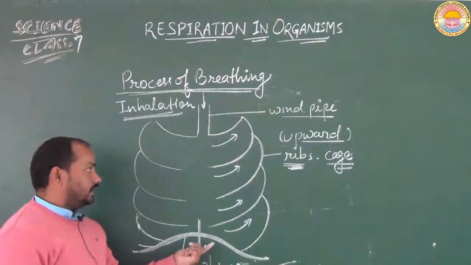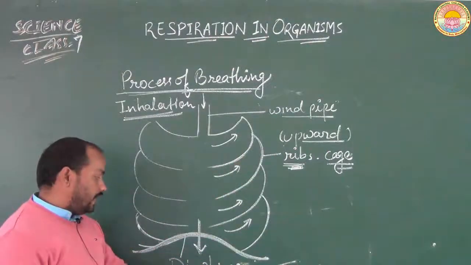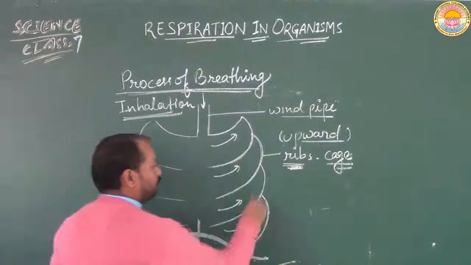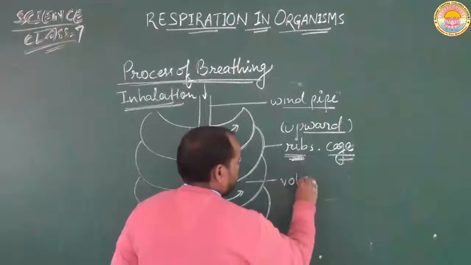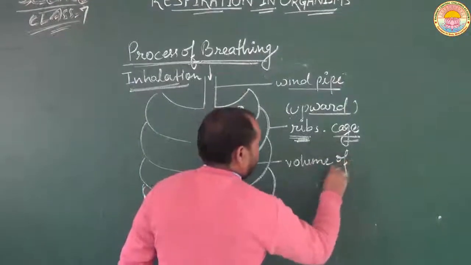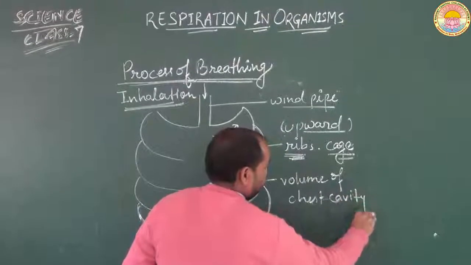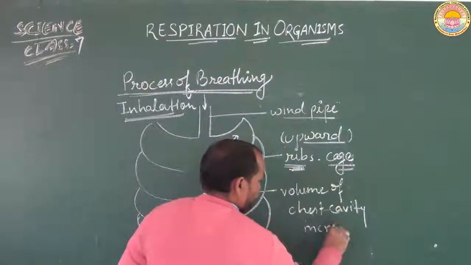Due to this movement of the ribs and the diaphragm, the volume of the chest cavity increases.